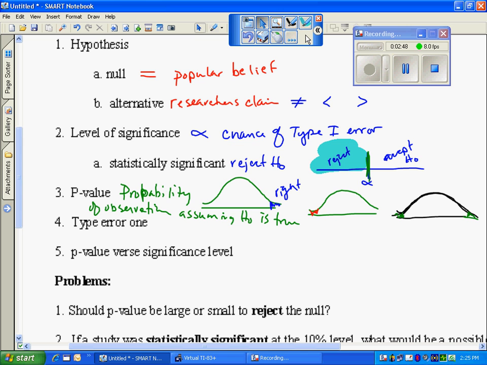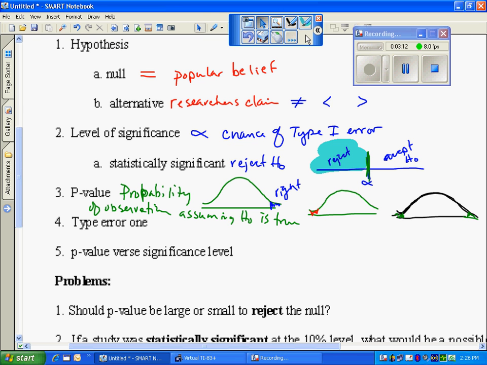The evidence is based on this popular belief. How likely is it that I would get this evidence or any more extreme if this null is true? And so what we need to do then is compare to the alpha level to see, is it unlikely enough that I'm going to reject? Or maybe it's not unlikely enough, so I'm going to keep it.